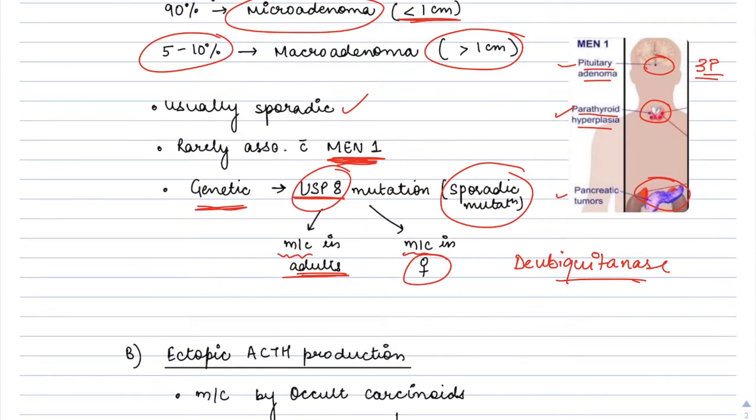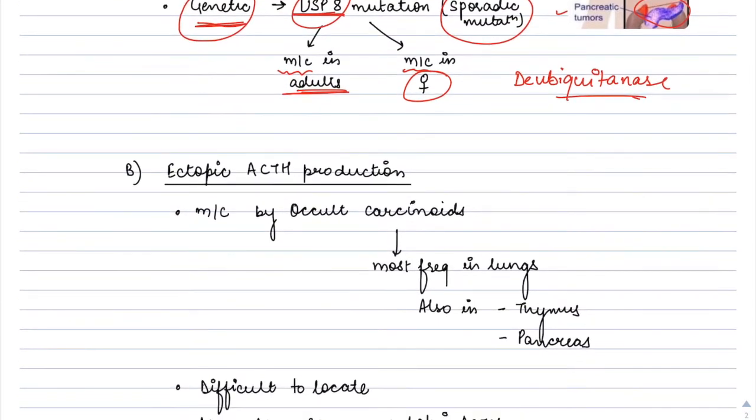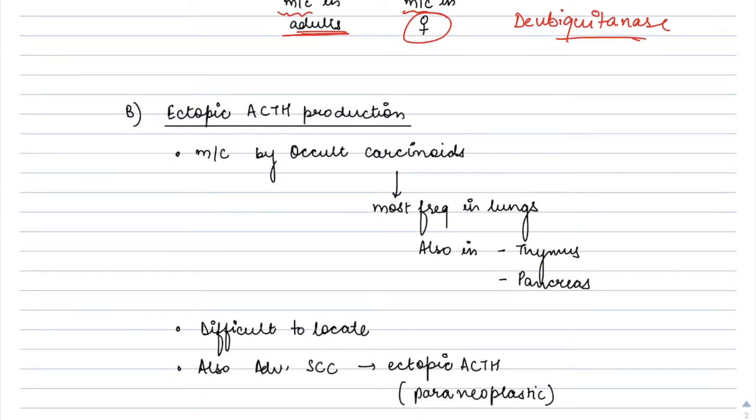Okay, so this is the cause of pituitary adenomas, which is genetic in cause, that is USP8 mutation, which is sporadically occurring in adults and more commonly in females. Okay, next cause of ACTH dependent Cushing's is ectopic ACTH production. Ectopic ACTH production, that is ACTH production other than the pituitary.